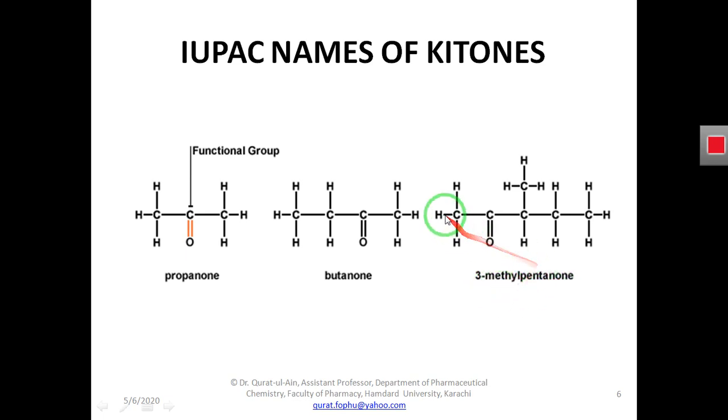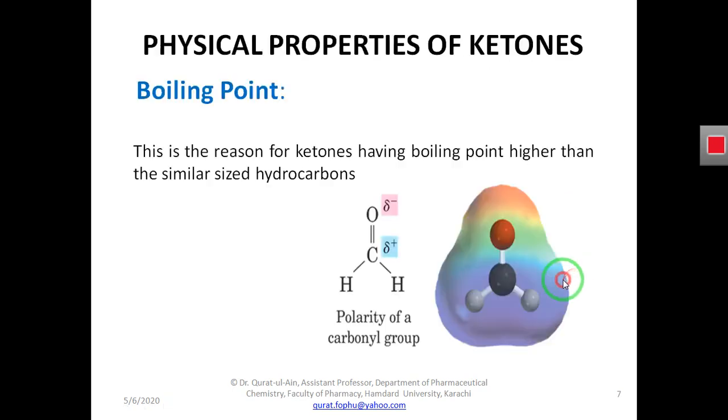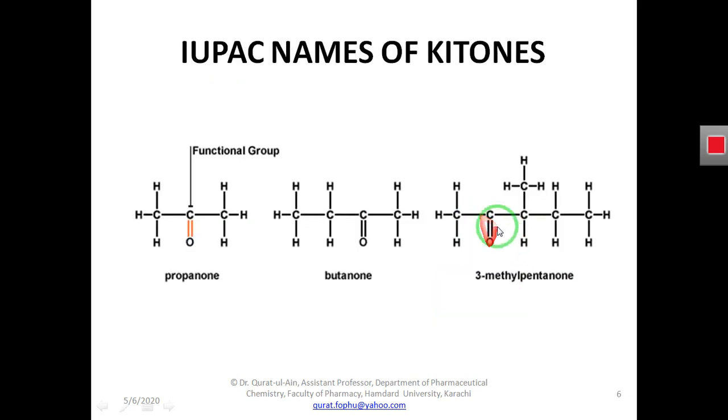So what is 1, 2, 3? At the third position here is a methyl group. So we use 3, the name of this group, methyl, and then pentanone. Why 1, 2, 3, 4, 5? It has 5 carbon atoms, so it is penta. And why do we use ONE? Because of this functional group.